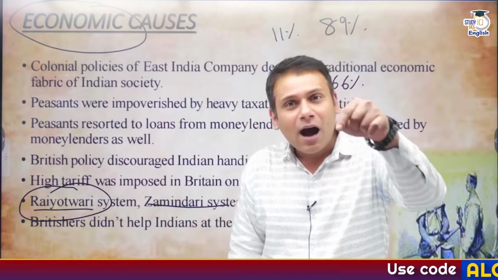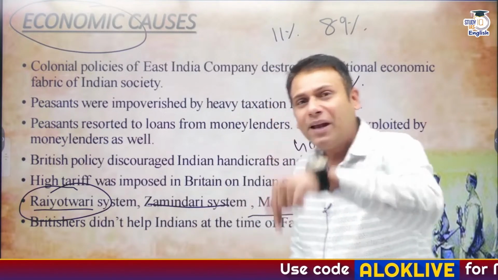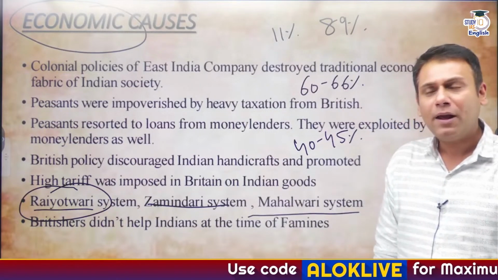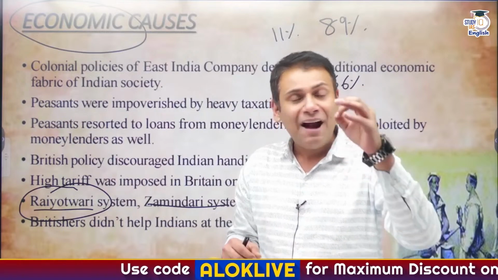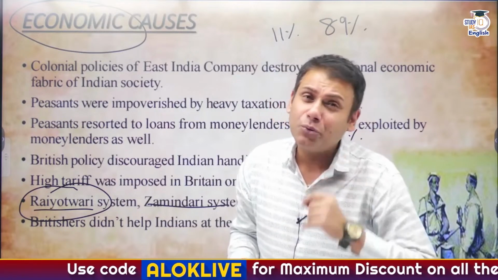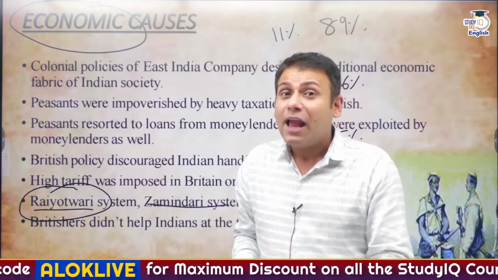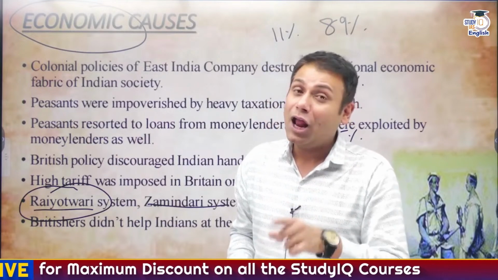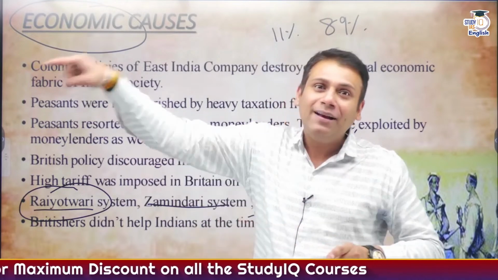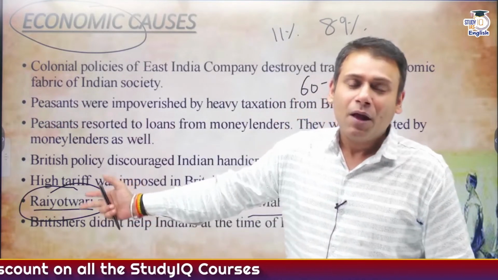In that case, again the peasants fell prey to the money lenders. How? If the peasants are unable to pay the revenue, the company would obviously seize their land. And to protect their land from getting seized, what will the peasants do? Peasants will go to the money lenders. And in that case, if the peasants are unable to pay the loan to the money lender along with the interest rate, the money lender will seize the land of the peasant. So here under Rayatwari system, peasants are dually exploited.